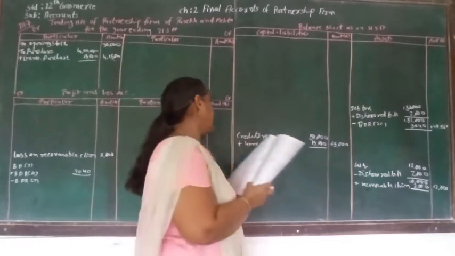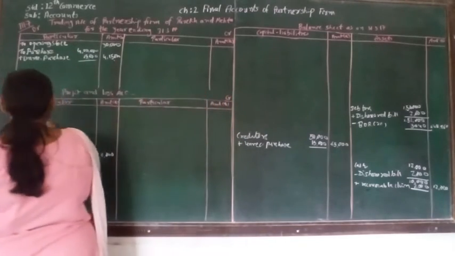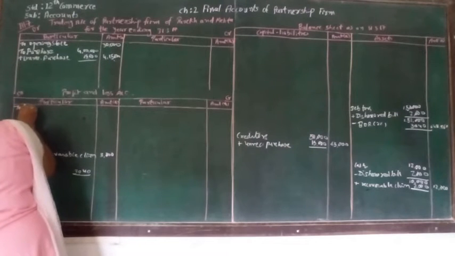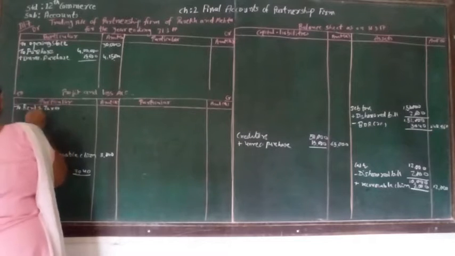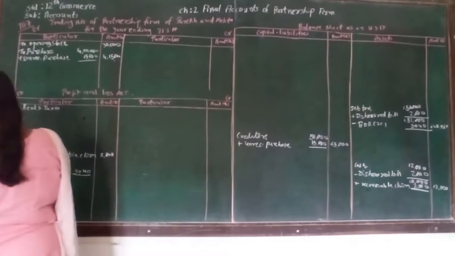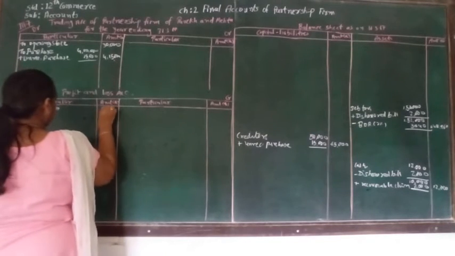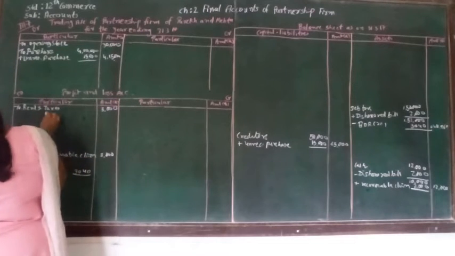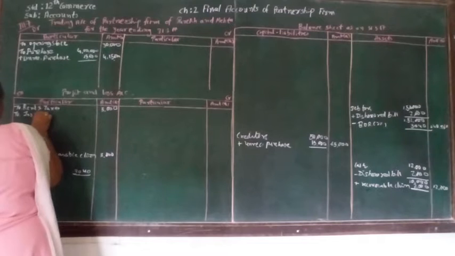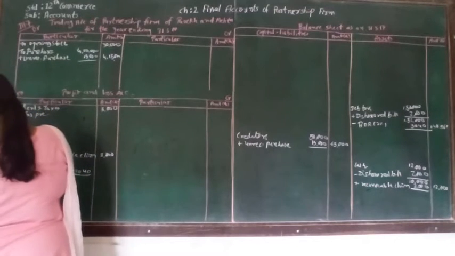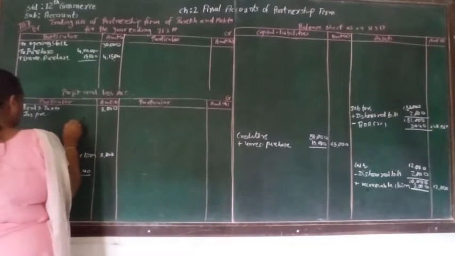Now let's see rent and taxes. Rent and tax is supposed to be written in the profit and loss account. Rent and taxes, that is rent and taxes is 3,000. After that another example account is insurance premium. Insurance premium is of 9,000.